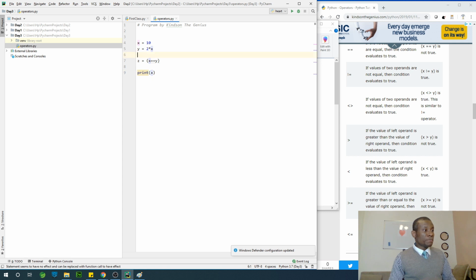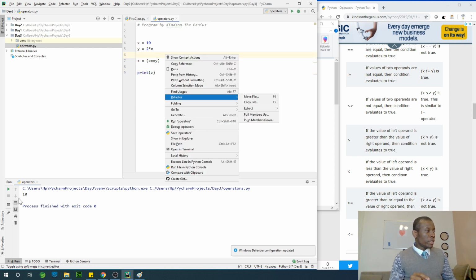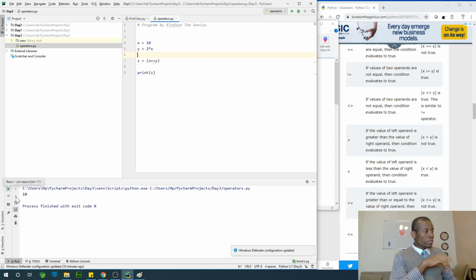x, right? So let's print x. I'm going to right click and run this code just to see. So run operators. It's going to give us false. Oh, I should print z. That is what we are supposed to do, not print x, print z. So let me right click again. I can click on this run here. It tells us false. X equal equal y, that is called a comparison operator.